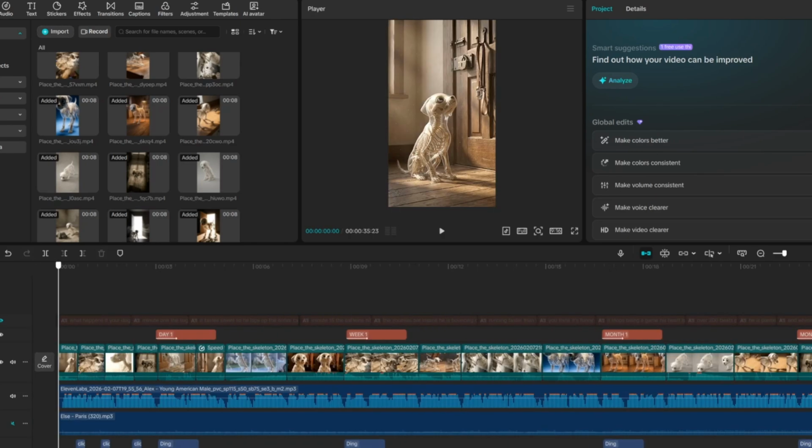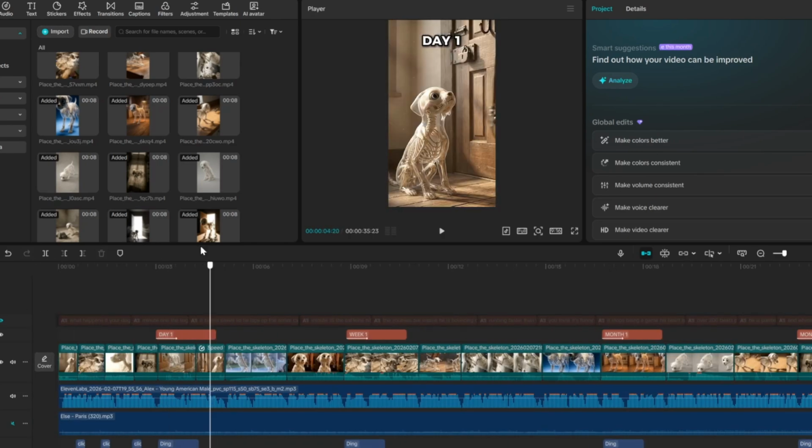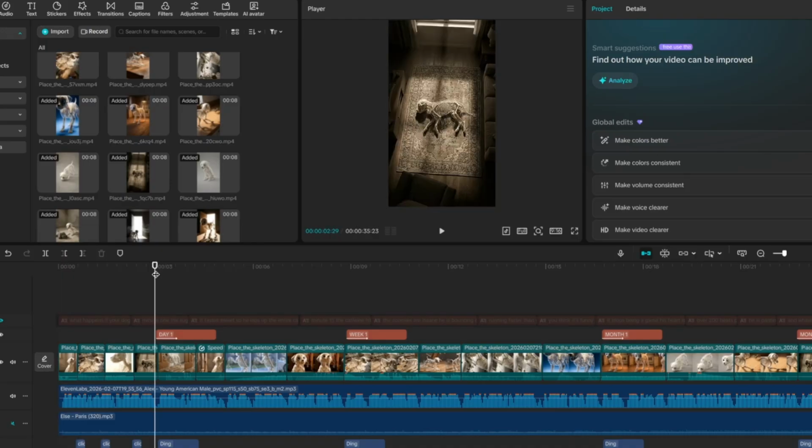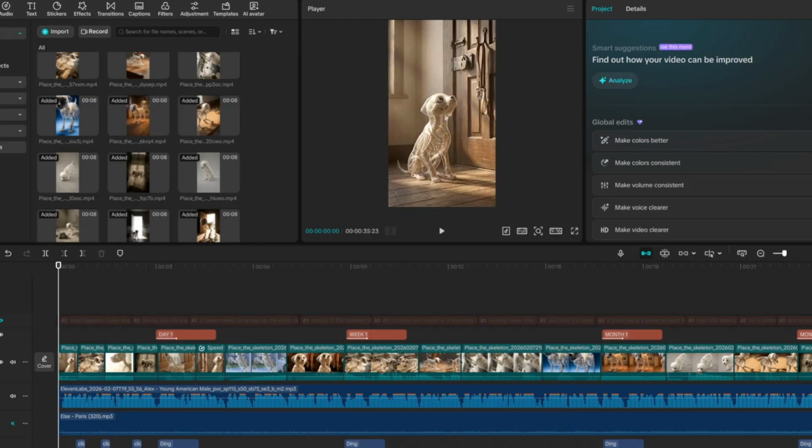Okay, so I'm done adding the text, and then you have to put a sound effect called think anytime the text appears.